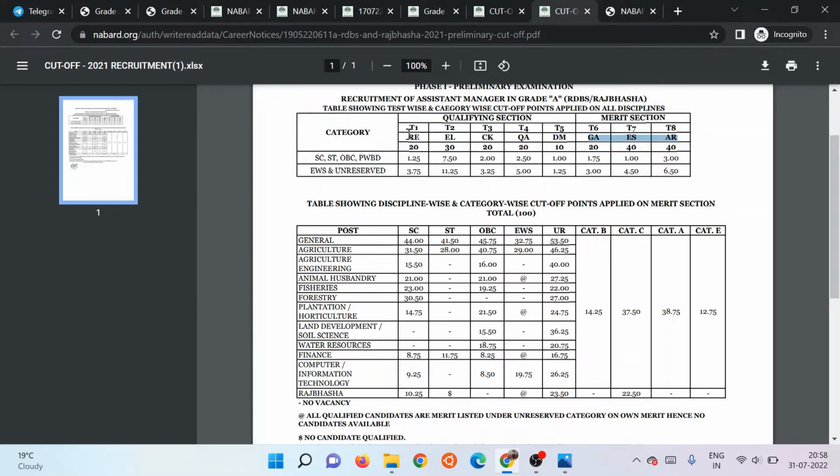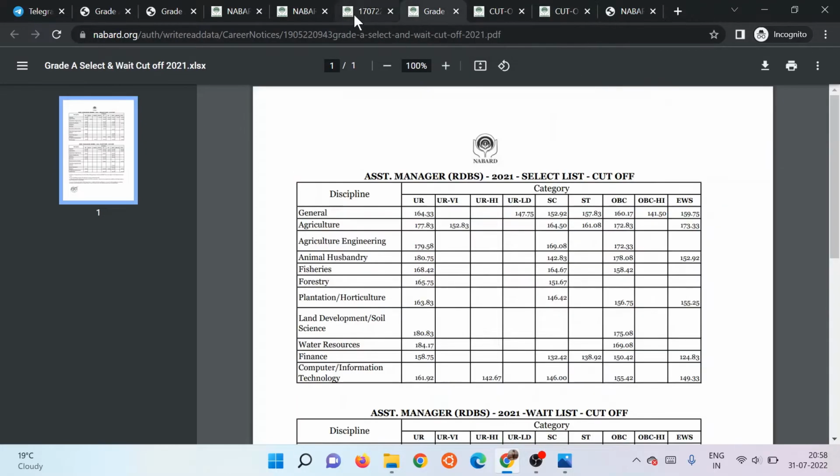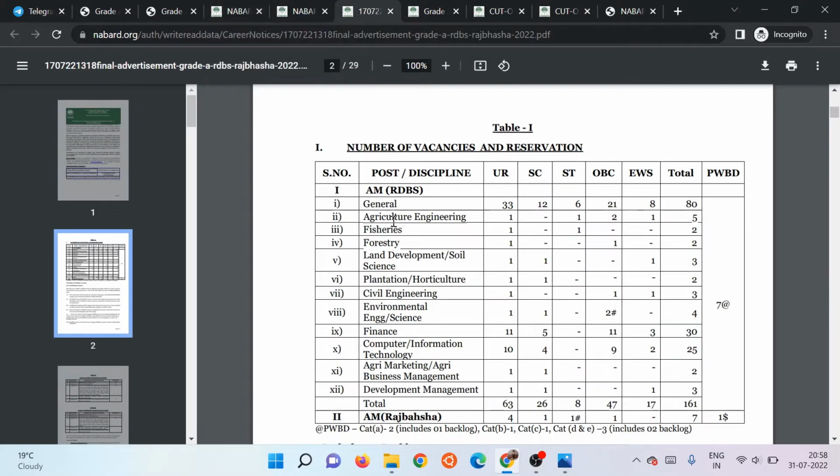Okay. These sections are qualifying in nature. You just have to clear the cutoff in order for your paper to be evaluated in these three sections, and then you can qualify the prelims. Okay. So I'll show the pattern that is being followed.